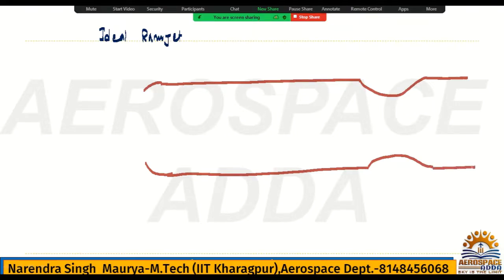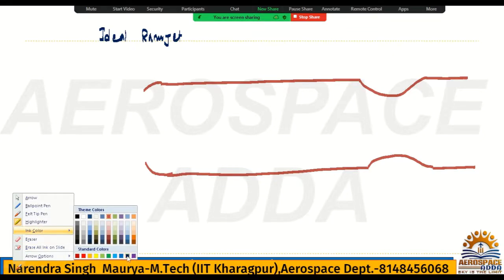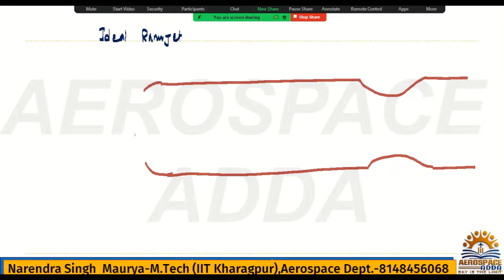All right, now check. Here we have to put a spike. Because, as I gave the background, it is working for supersonic speeds, it will have a spike.